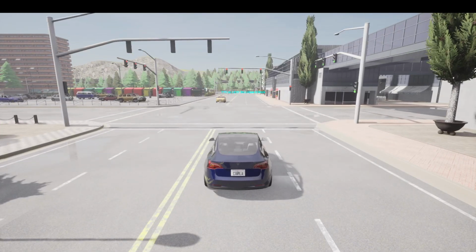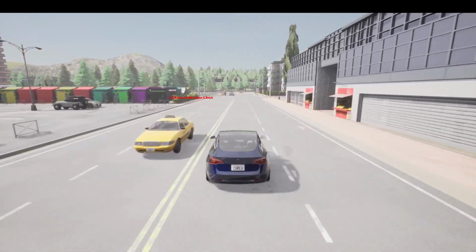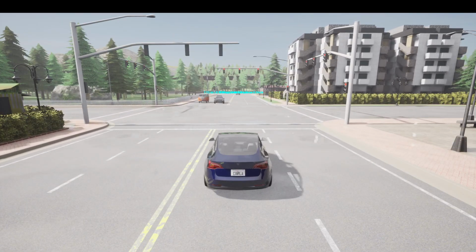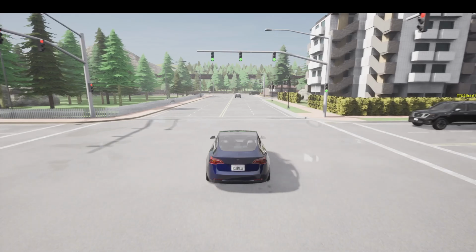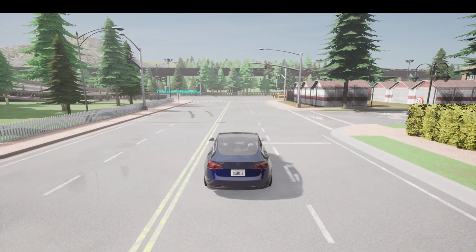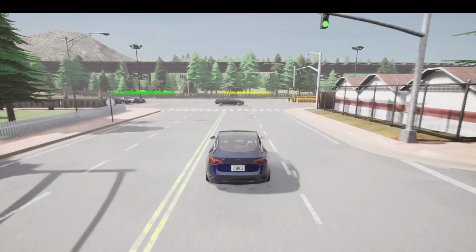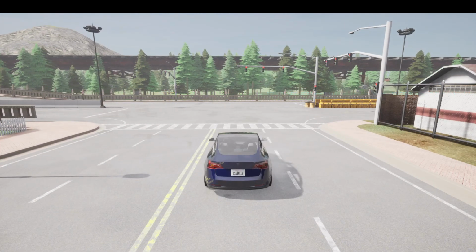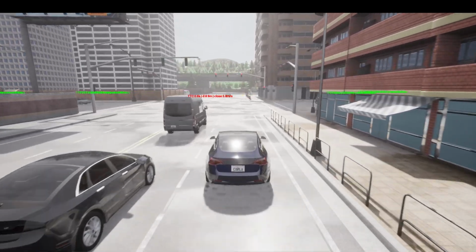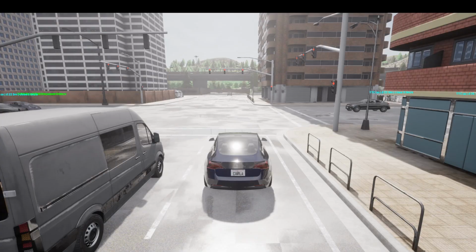Now, what is the core feature here? You can see every surrounding actor has a bounding box that's color-coded based on their TTC risk. Red means critical, so the TTC is less than 2 seconds. Orange means caution, so the TTC is between 2 and 4 seconds. Green is safe, so the TTC is greater than 4 seconds. And blue indicates that the TTC is effectively infinite, so that assumes there's no closing trajectory right now. And above each individual actor, we display a label that shows the TTC, distance to contact, and the closing speed. So it's not just visualization, it's also quantitative in that regard.